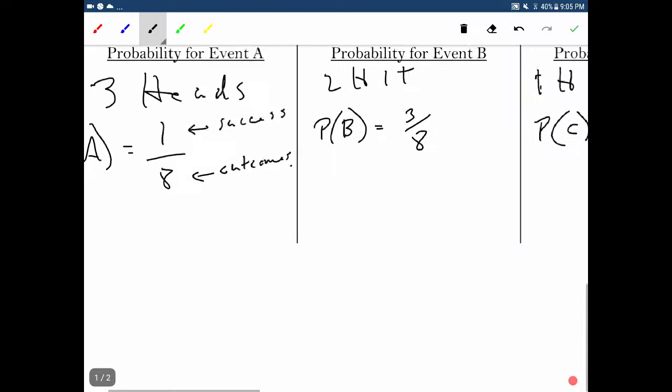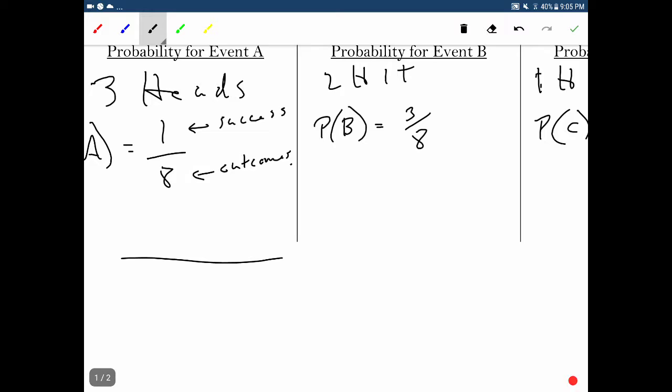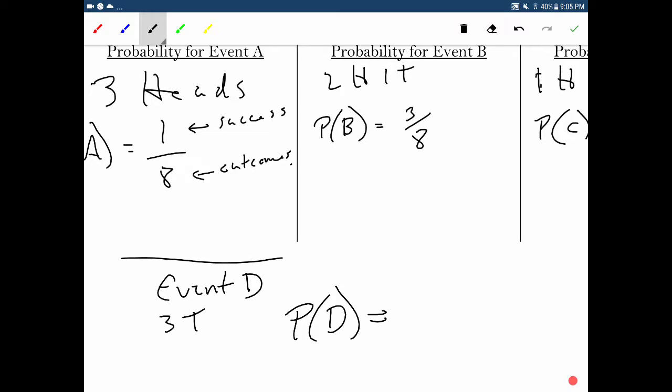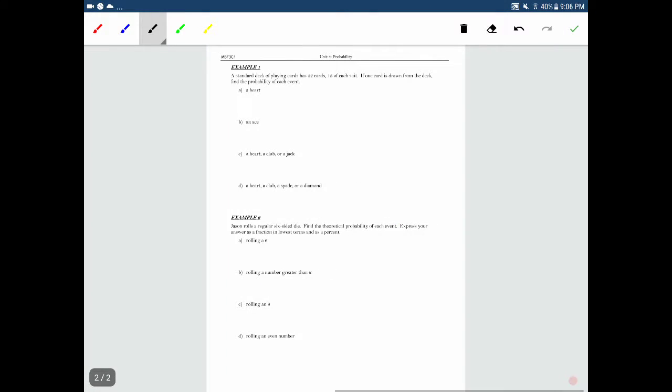And then finally, this one's not here, but I'll write event D, which we'll say is 3 tails. Okay, well, probability of flipping 3 tails, there's 1 way to do it, and there's 8 possible outcomes. So there's a 1/8 chance that you are going to flip tails 3 times in a row. Okay, so it's obviously much less likely that we would flip and get tails 3 times in a row as it was to flip and get 2 heads and 1 tail. Okay? All right.